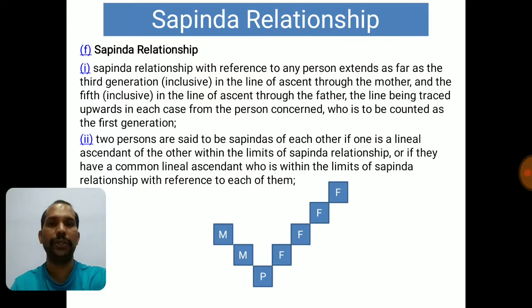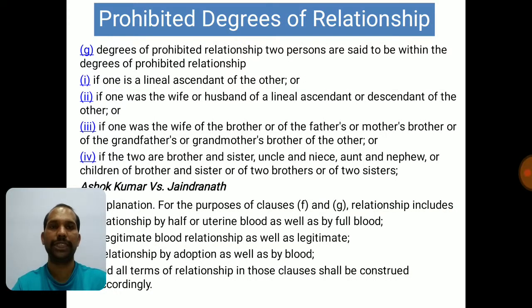I am moving on to the prohibited degree of relationship, which is covered in 3G. Now, degrees of prohibited relationship: two persons are said to be within the degrees of prohibited relationship if one is a lineal ascendant of the other. Guys, first I am reading the act, and then I am taking you to the next slide, which very clearly helps you to understand who are the prohibited degree relationship. Okay, first let me take you through the act, and then I will explain easily in the next slide.